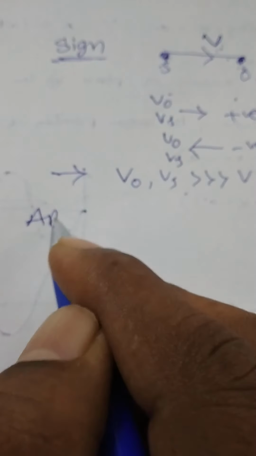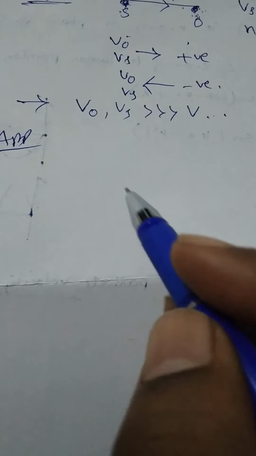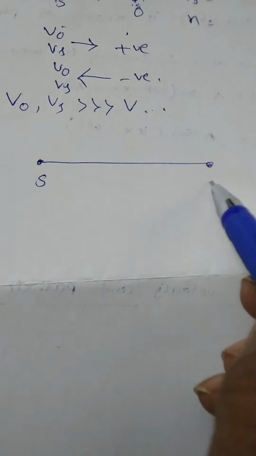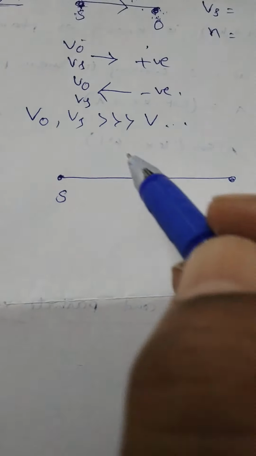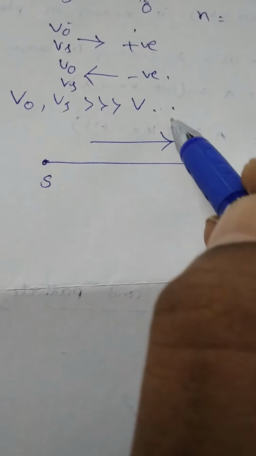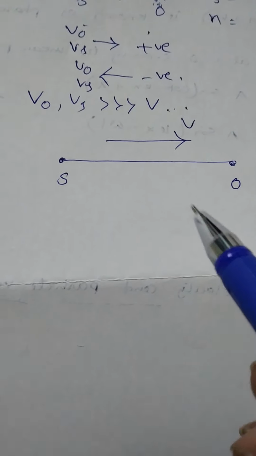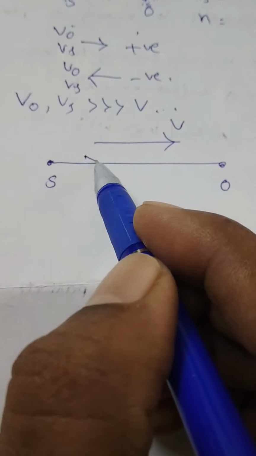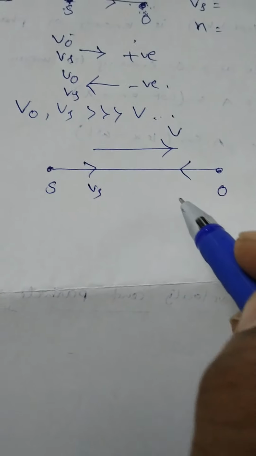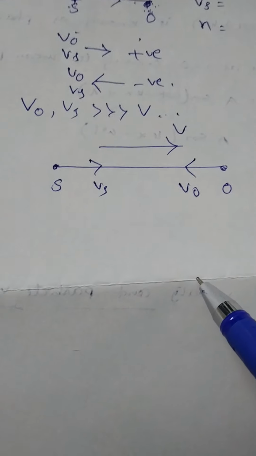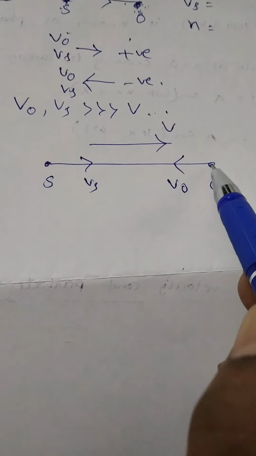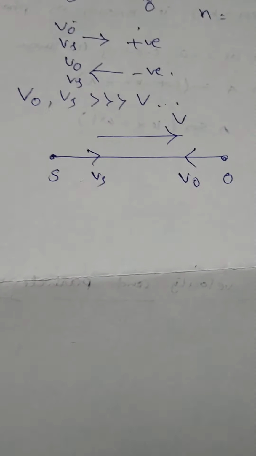Again, one more application. Say for example, this is the source and this is the observer. Sound velocity is taken from source to observer, which is equal to V. Let the source be moving towards the observer with a velocity Vs. Observer is moving towards the source with a velocity V0. What is the formula for apparent frequency of the sound as received by the observer?